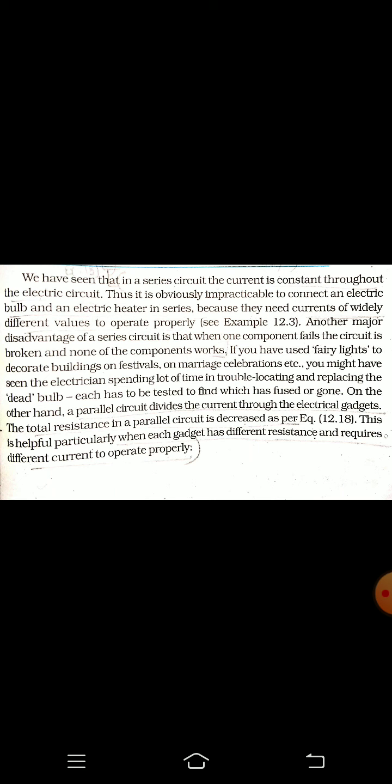The total resistance in a parallel circuit is decreased as per equation 12.18. We have learned that the equivalent resistance is given by 1 upon Rp equals 1 upon R1 plus 1 upon R2 plus 1 upon R3. This means the equivalent resistance is less than the individual resistances. This we have already talked about.